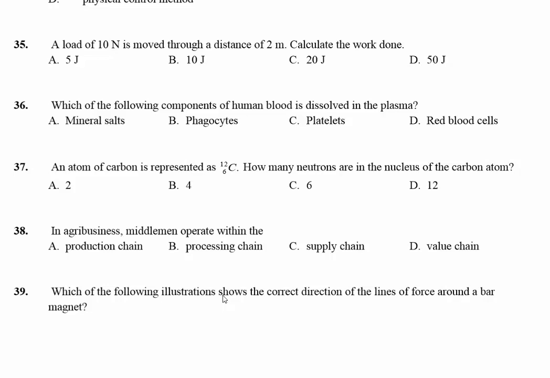How many neutrons are in the nucleus of the carbon atom? So the neutrons are 6. The top represents the mass number. Good. So the neutrons are 6. The answer here is C.